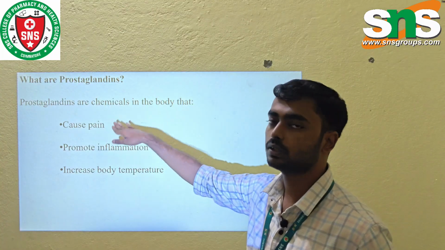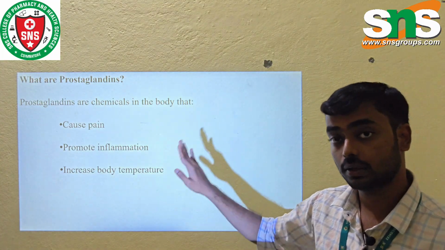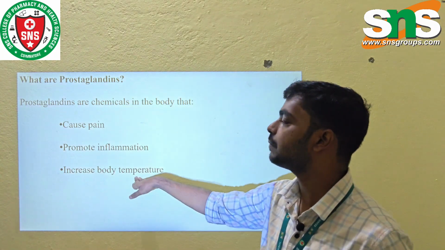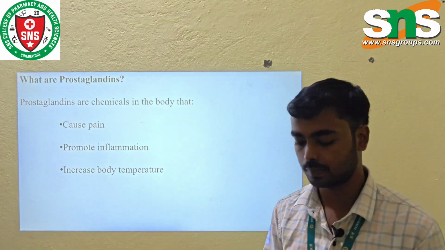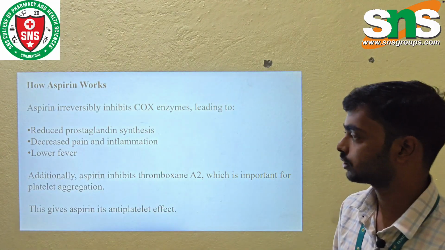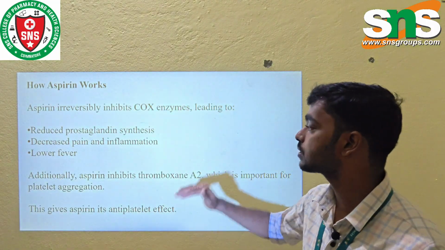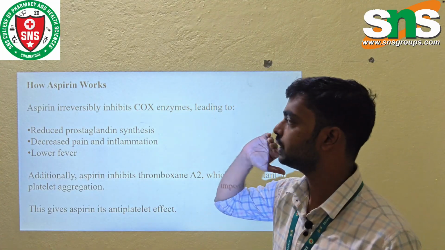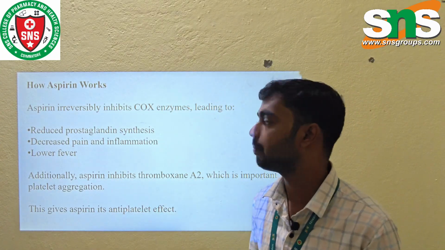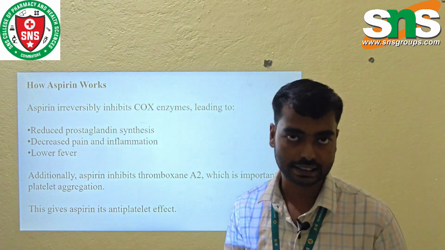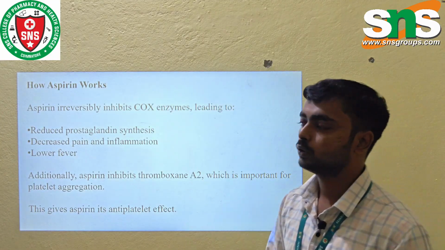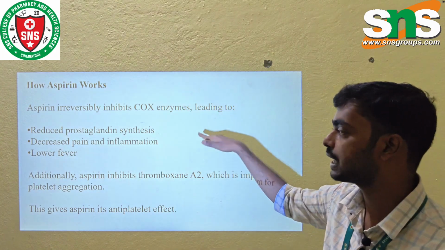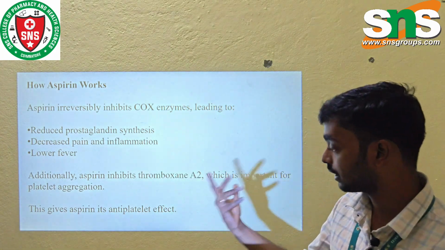Prostaglandin causes pain, so aspirin inhibits the pain. It promotes inflammation, so aspirin reduces the inflammation. It increases the body temperature, so aspirin reduces the body temperature. So how does aspirin work? Aspirin irreversibly inhibits the COX enzyme. Once it binds to the COX enzyme, it does not unbind, it binds strongly. So it is irreversible binding, which reduces prostaglandin synthesis, and thereby reduces pain and inflammation